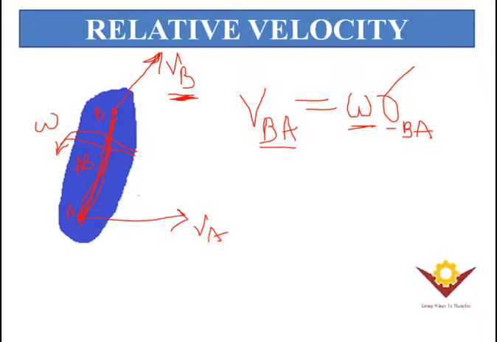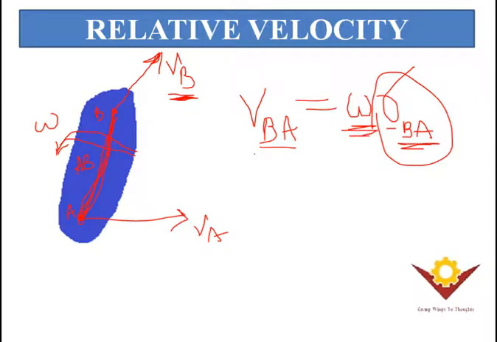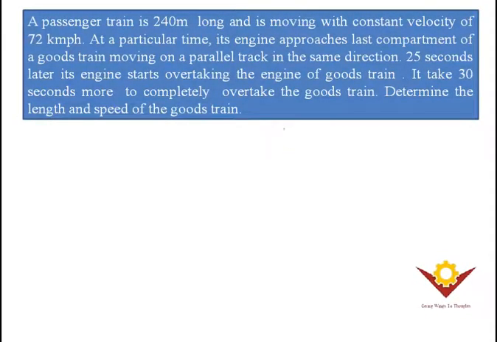This is A to B. This is the distance between B and A, and this is the angular velocity of your rigid body, and by that you are going to get the velocity of B with respect to A. Clear? Let's see a small problem on this relative velocity.